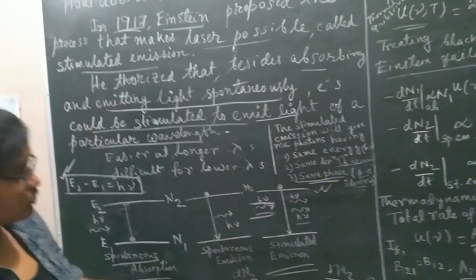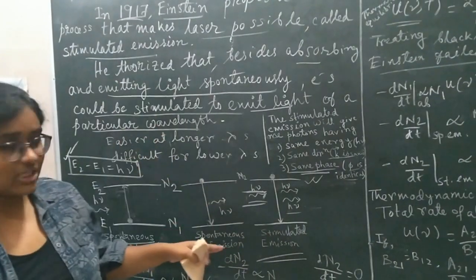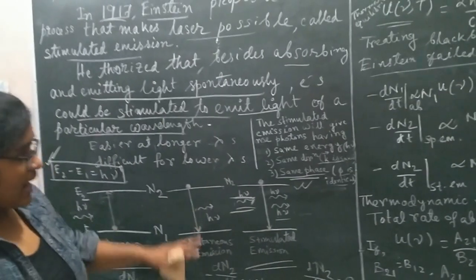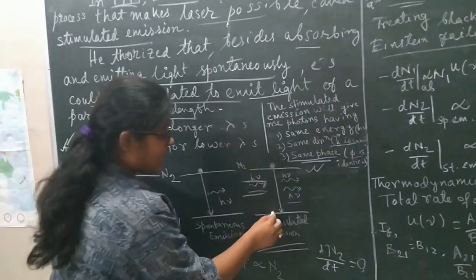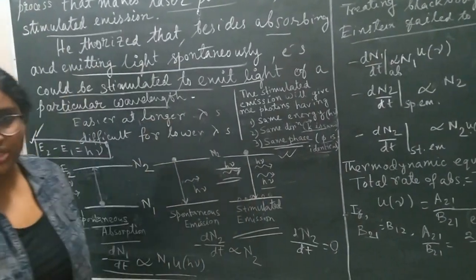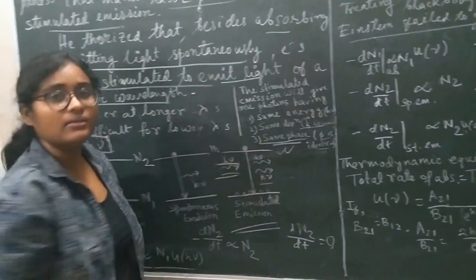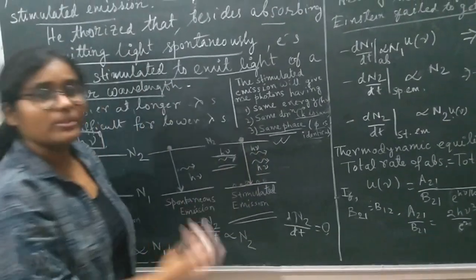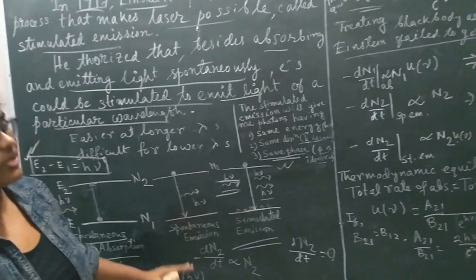Some of you may ask that whenever there is incident radiation, there should be absorption. Why should there be stimulated emission? At lower temperature there should be absorption, because most of the atoms are in the ground state. But at higher temperature, when atoms are already in the excited state, stimulated emission will dominate over the absorption process. This is the physics behind stimulated emission.